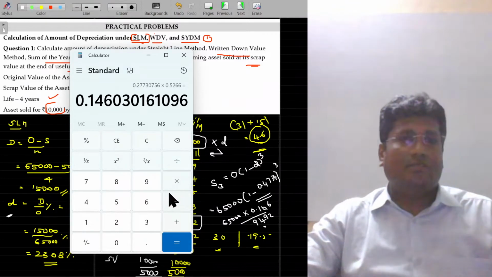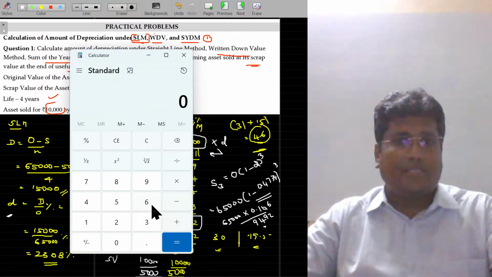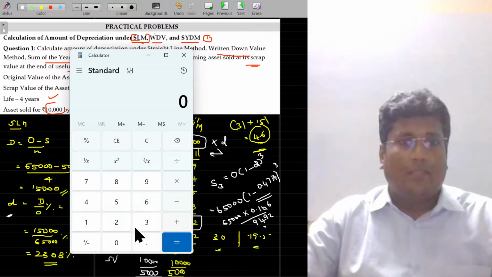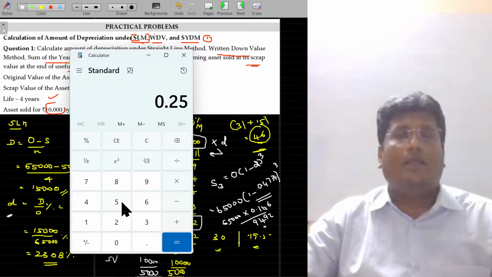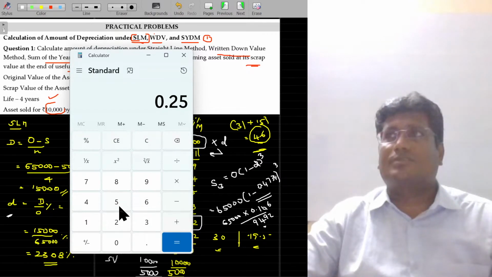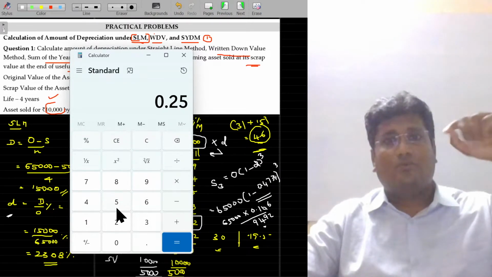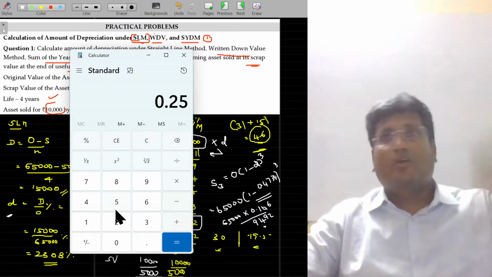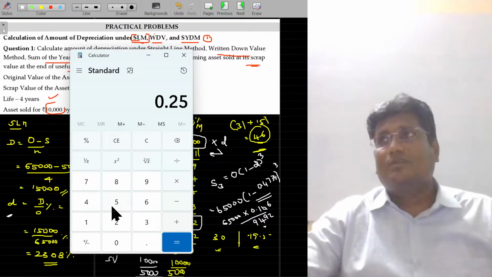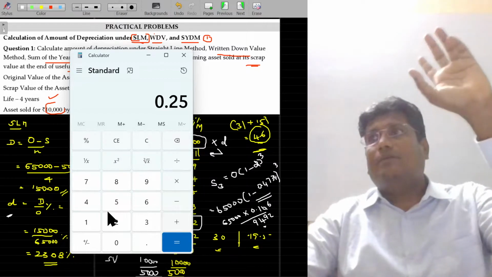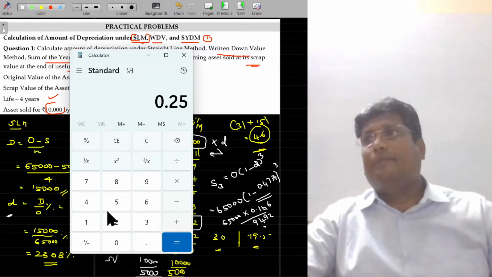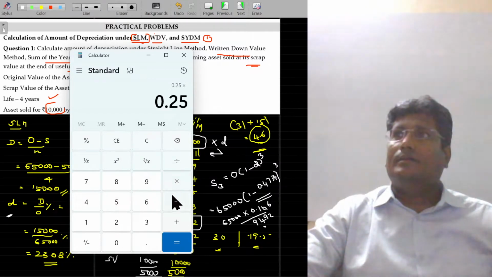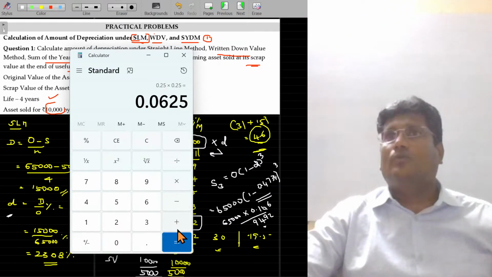If the power is 10, what do you have to do? In the case of a non-scientific calculator, okay, 0.25. I want to calculate the power 10 of this. I'll assume the power being 5. 0.25 to the power 5. Just put into and press equal, this is power 2.